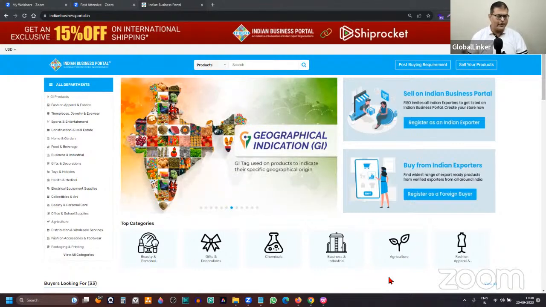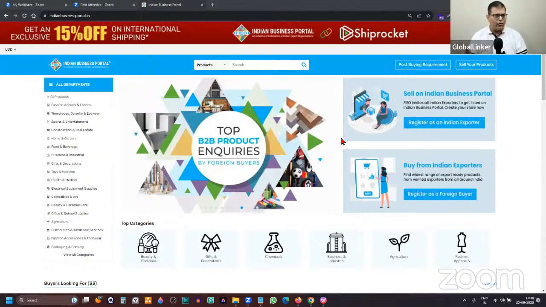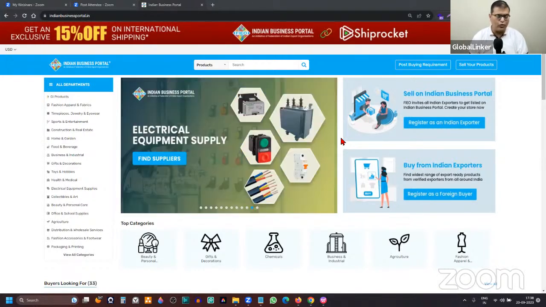Now here, as the platform is open in front of us, there is a navigation, there is a search, and there are different buttons or options which you can see on the screen. Now, all of them have very specific purpose or very specific use cases. So we'll try to highlight only the most relevant ones, or the USPs which are relevant to your business.